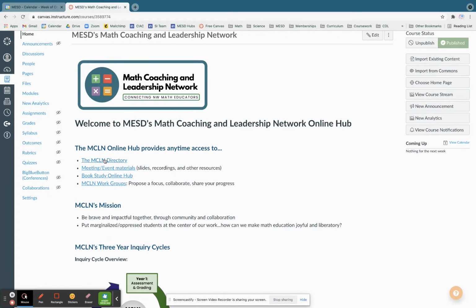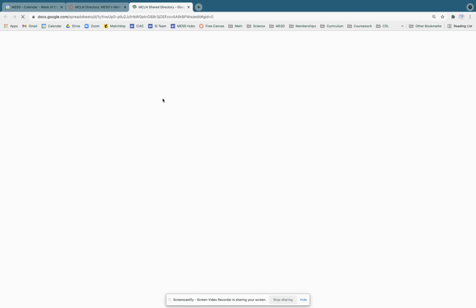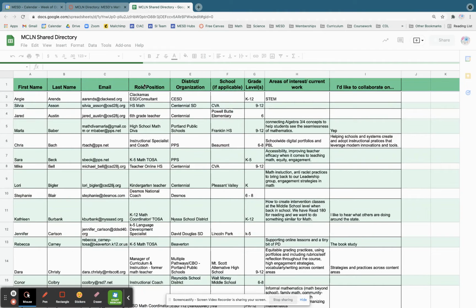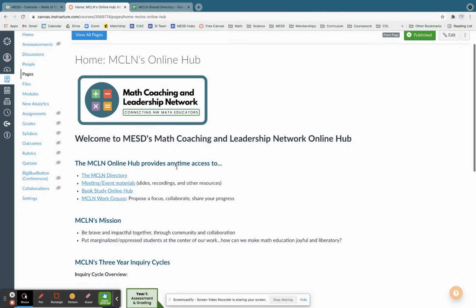One of the things you can find here is the MCLN Directory. If you'd like to find other people engaged in work where it would make sense to collaborate together, you can find that here. Just pop open the directory and you can search it. You can also add or update your own information. I'm going to return back to the home page.